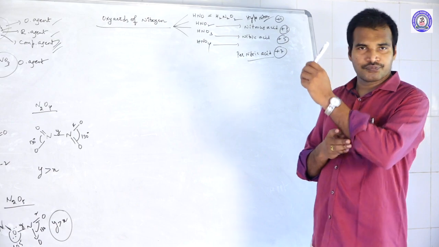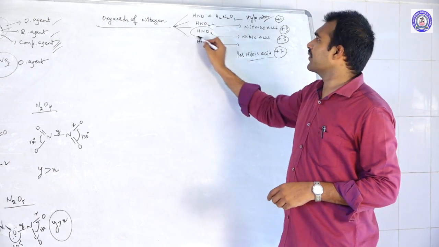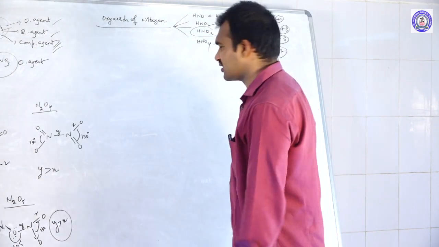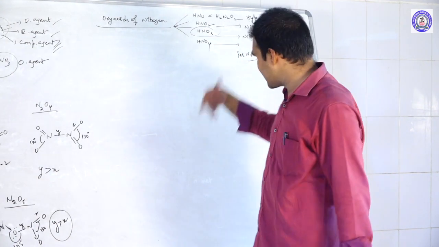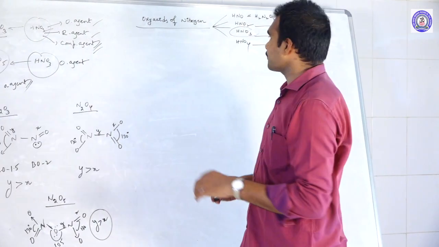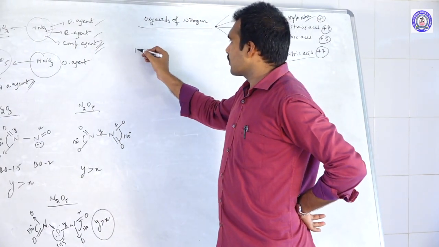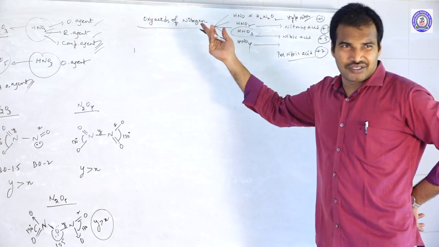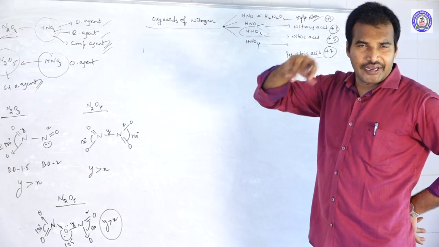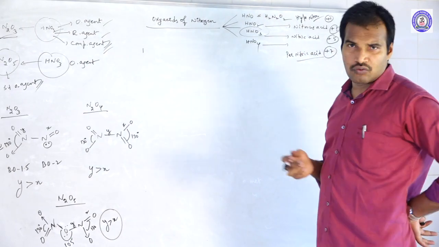Out of all these, we mainly focus on nitric acid. So in the upcoming NEET examination, we can expect a question from this nitric acid concept. So let us focus more on nitric acid. HNO2 we already discussed. It has an anhydride, N2O3. N2O3 on hydrolysis will give HNO2.